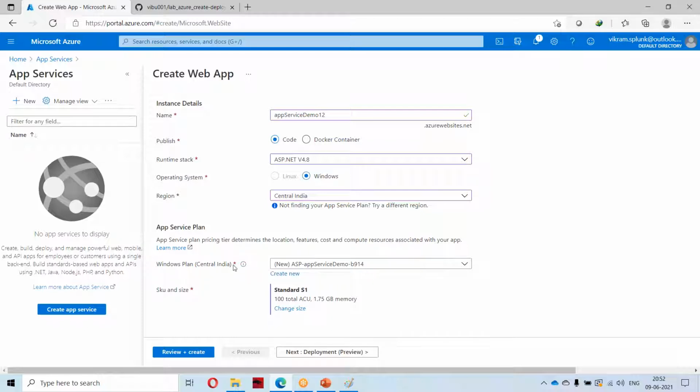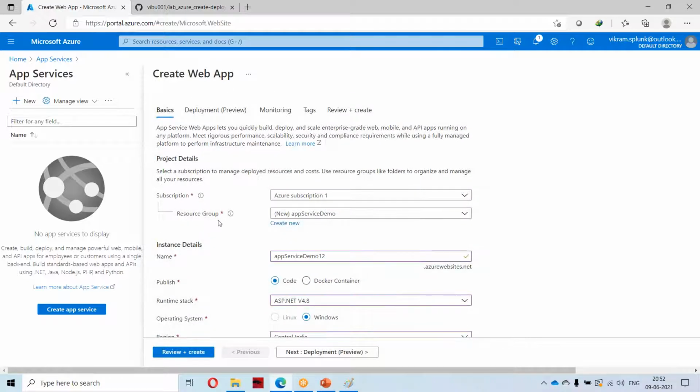There will be different types of plans. I will explain that one, but here this is just a drop down where you will be selecting the plan. If you don't have a plan, you will be creating the plan. Basically, if you are creating 10 apps, then for costing and all those, we'll bundle everything under one plan.